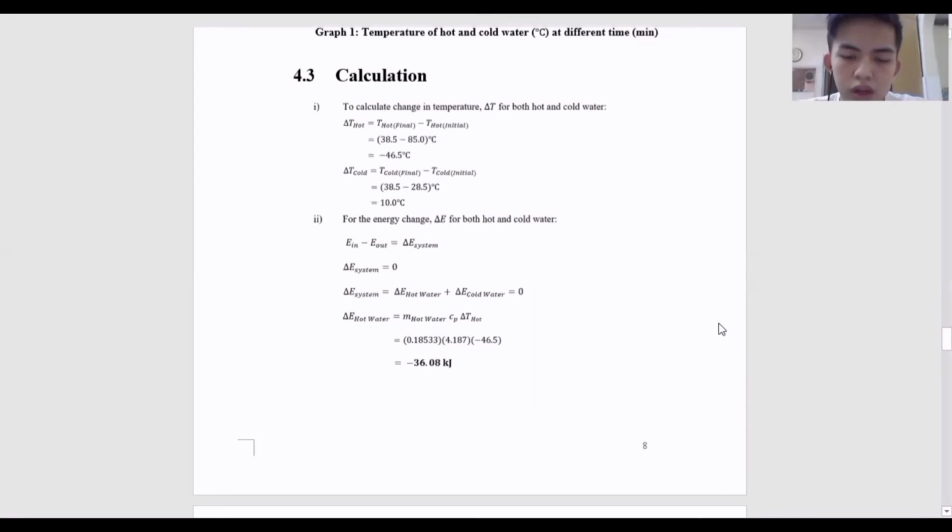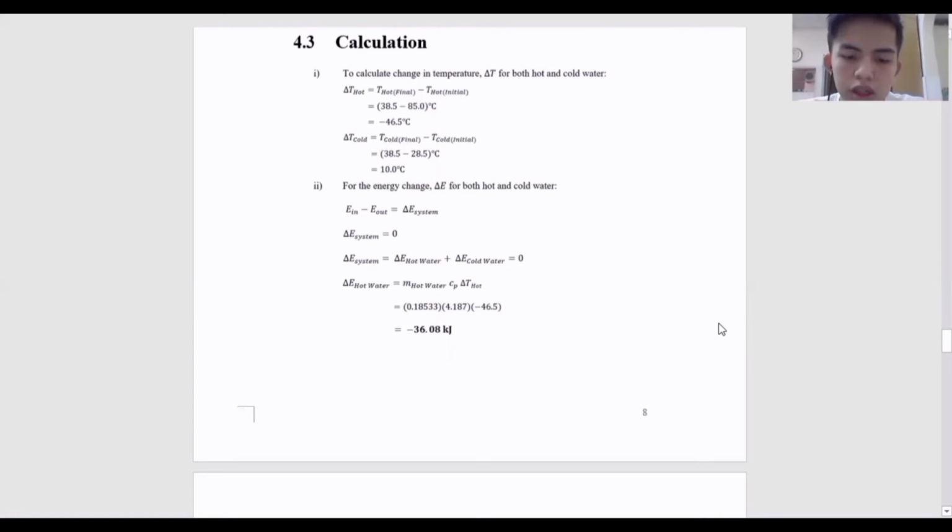Next, we need to calculate the energy change in both hot and cold water. Energy change is equal to mass times specific heat capacity of water times the change of temperature. By substituting the information into the equation, we get the change of energy in hot water and cold water as negative 36.08 kilojoules and 31.98 kilojoules respectively.